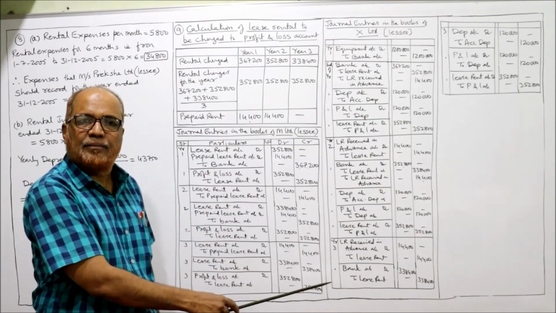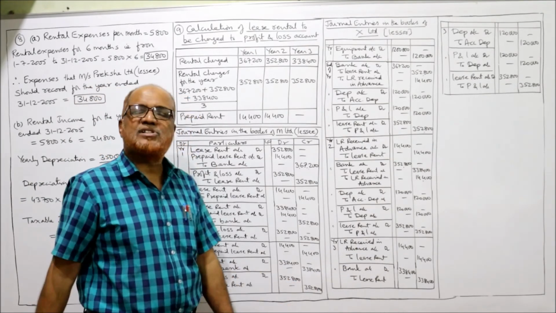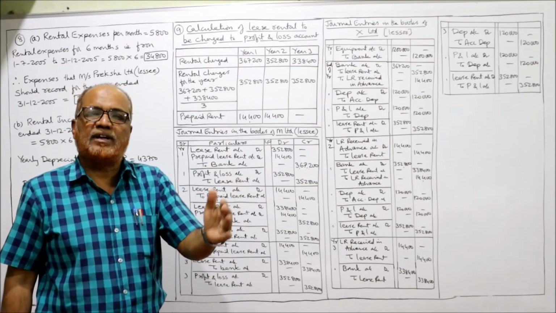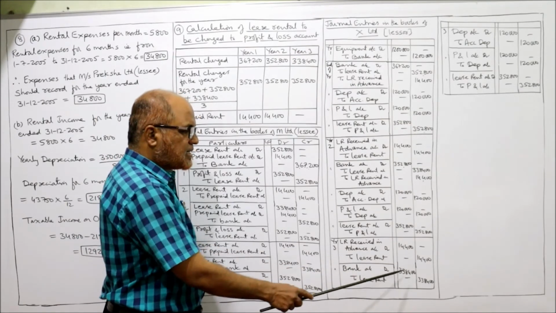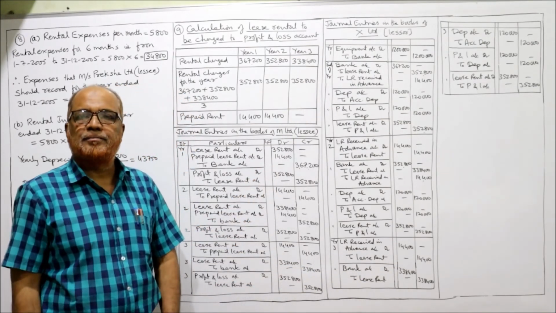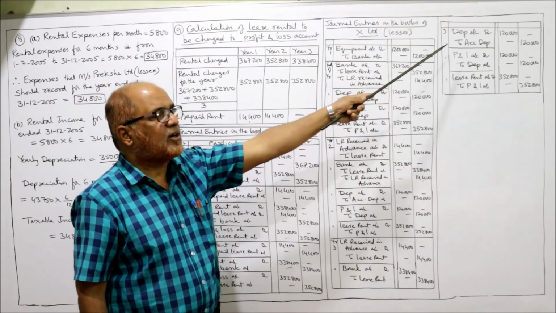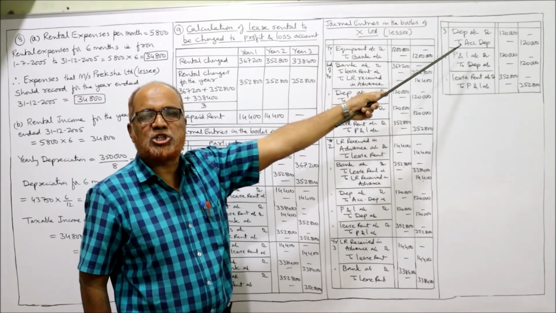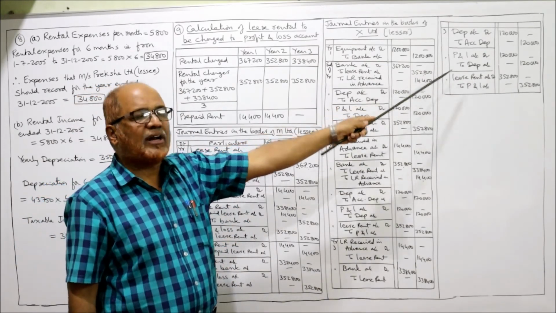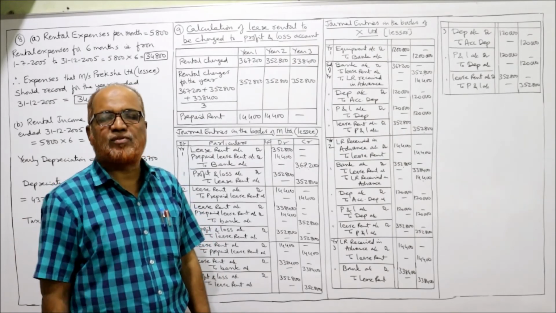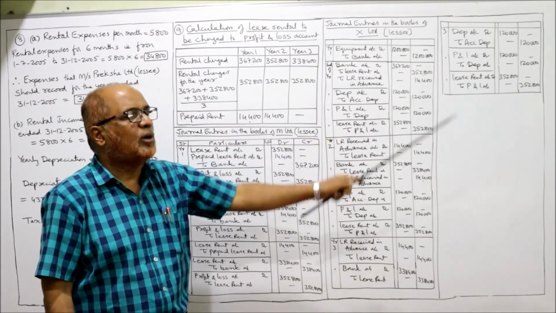Last year, year 3. Lease rent received in advance account debit to lease rent. First entry, the opening lease rent received in advance transferred to lease rent, 14,400. Then second, bank account debit to lease rent, 3,38,400. Third year lease rent received. Now transfer it, first of all depreciation. Every year depreciation 10%, depreciation account debit to accumulated depreciation, being the depreciation provided. Profit and loss account debit to depreciation, being the depreciation transferred to P&L account. Then lease rent account debit to profit and loss account, being the lease rent transferred to profit and loss account.